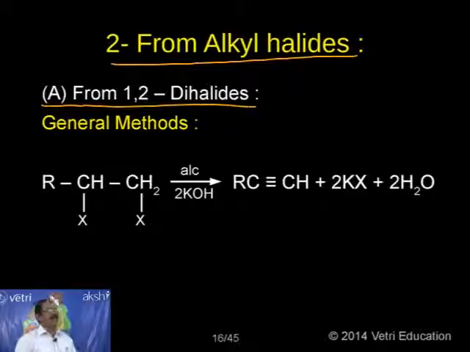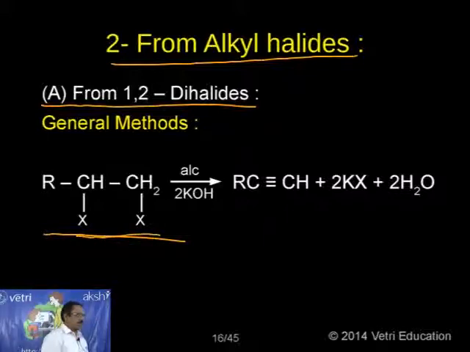From 1,2 dihalides. 1,2 dihalide is called a vicinal dihalide. Kindly follow, this is the most important. Dihalides can be classified in two ways. One is vicinal dihalide, another is gem dihalide. Gem means two halogen atoms are present on the same carbon atom. Vicinal means they are present on neighboring carbon atoms. This is 1,2 vicinal. So the general compound here is RCHX, CH2X.